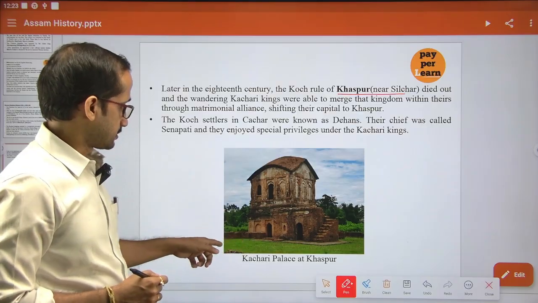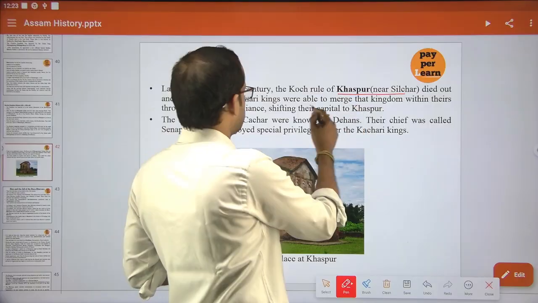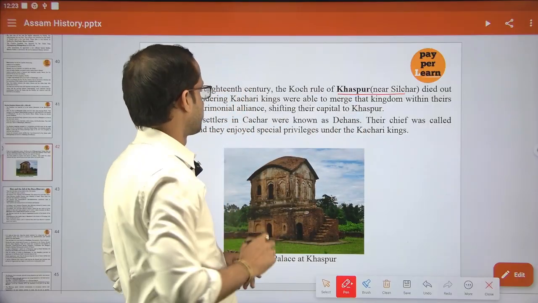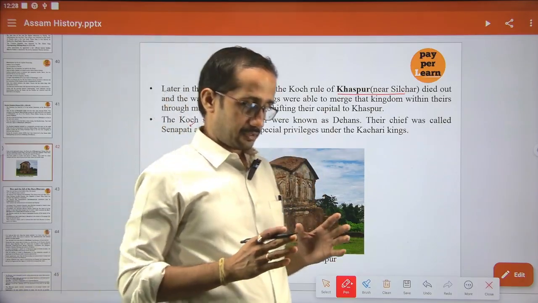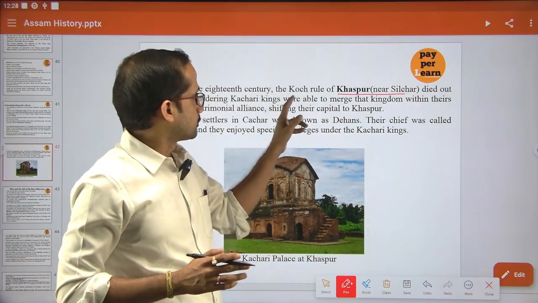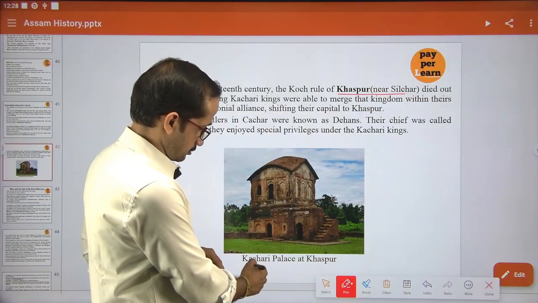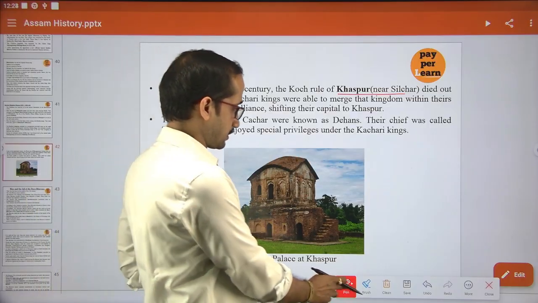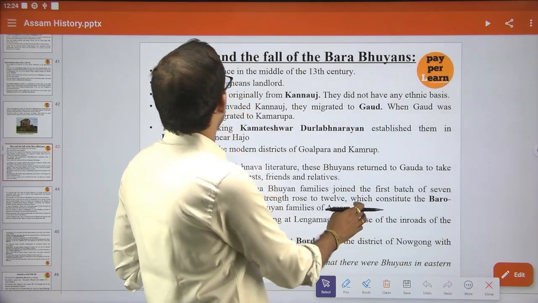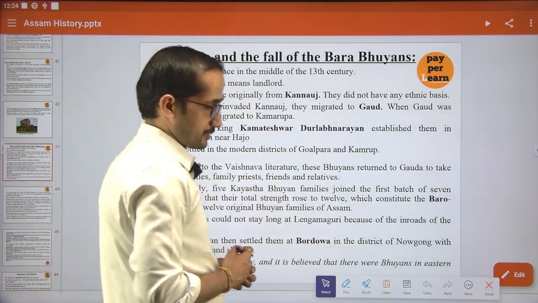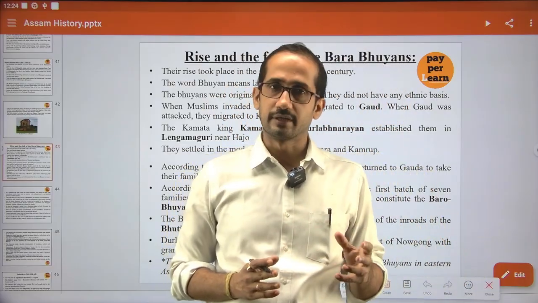Whether it is Kus or Kosari, they come together, and they rule only in the Khaspur region near Silsor. After this, the Kus kingdoms were annexed to the Ahom, then the Kosaris were again annexed to the Ahoms.